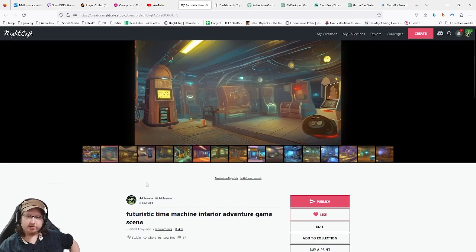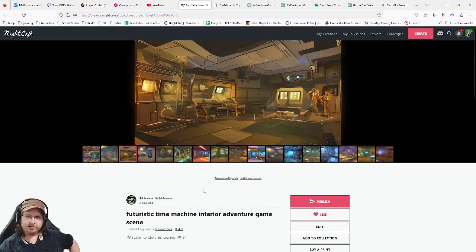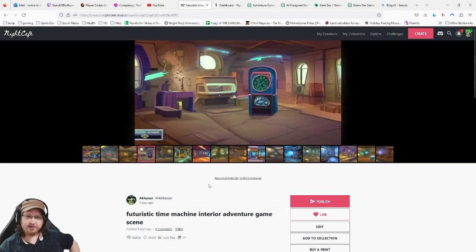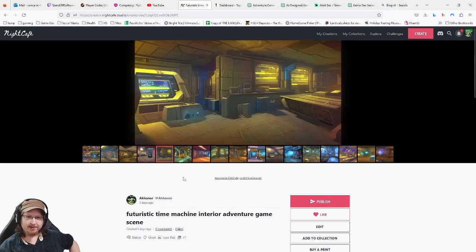Here's an interesting one that looks kind of like a server room, not so much like a time machine. There's sort of an interesting piece. It's a little too abstract. Right, it has windows. That's kind of a strange thing for a time machine to have. It looks like a building.